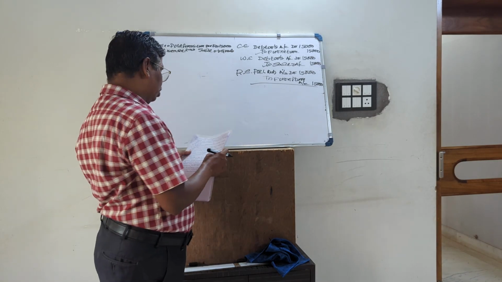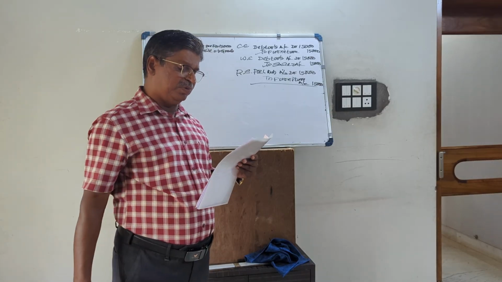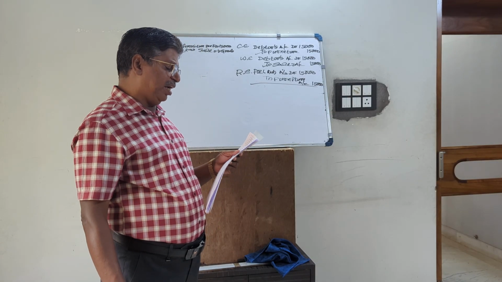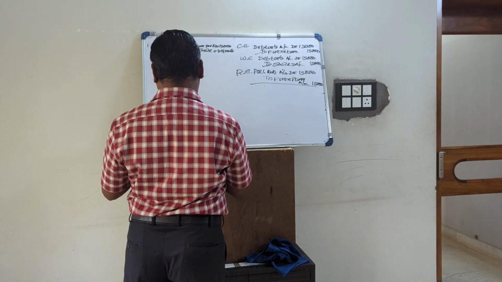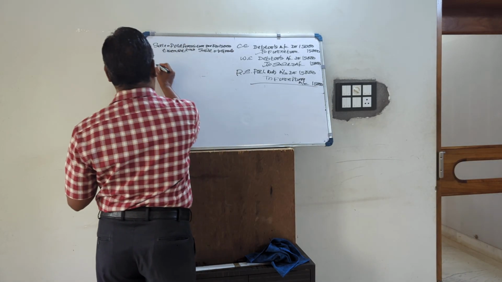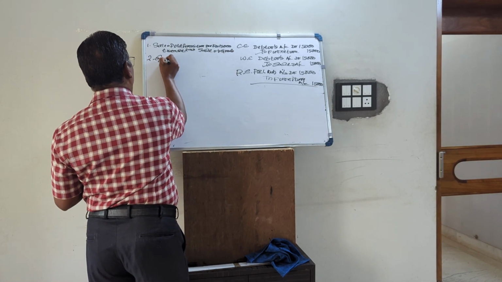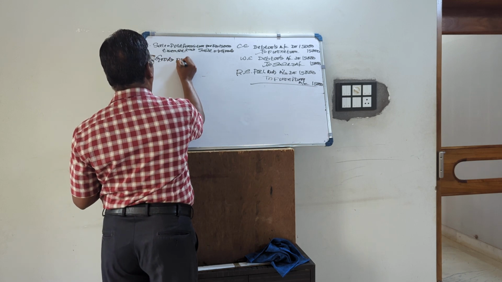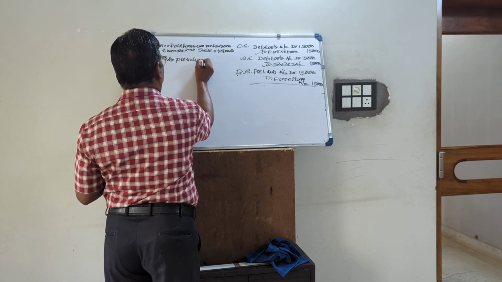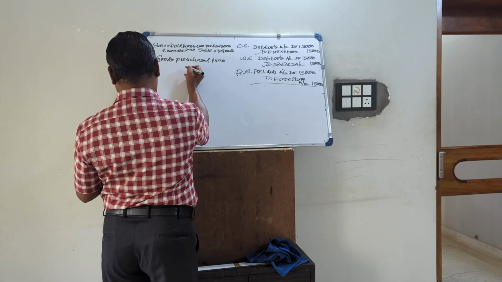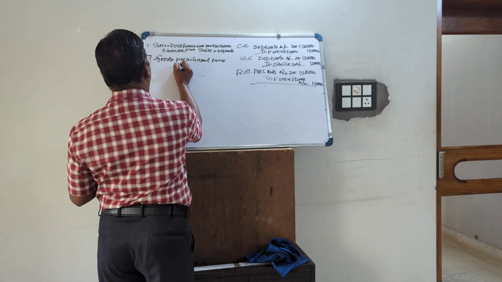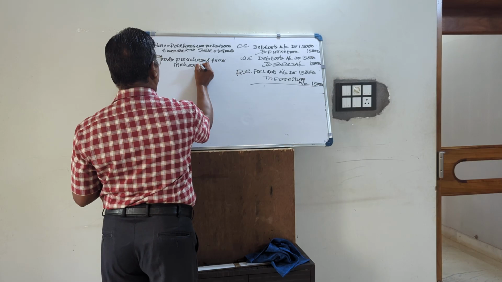Over. Goods of 10,000 bought from Mohan Narayan have remained unrecorded so far. Nothing is recorded. Goods purchased from Mohan Narayan, not recorded.